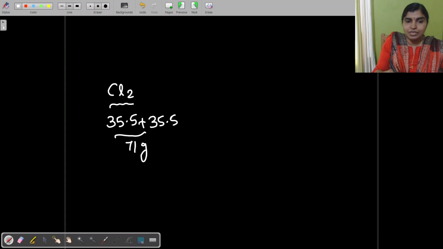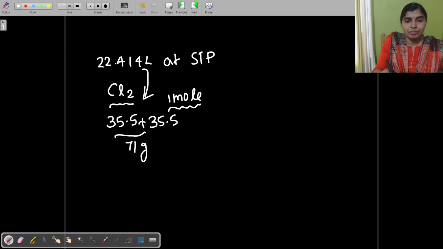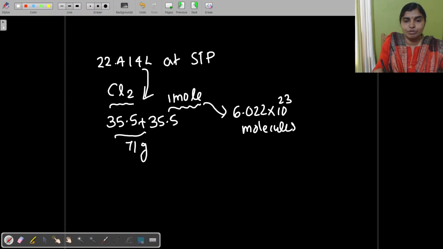And if there is 22.414 liters at STP, this consists of 1 mole of molecules and may consist of Avogadro number of molecules. Avogadro number of molecules of chlorine.